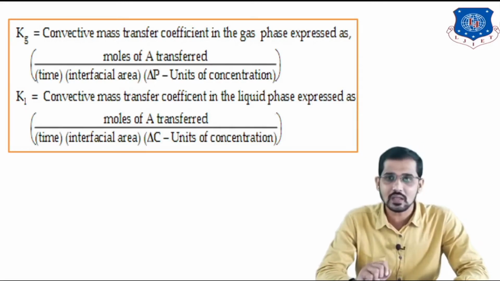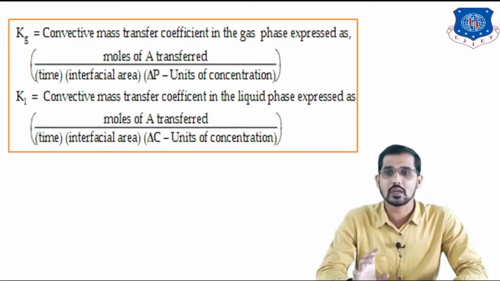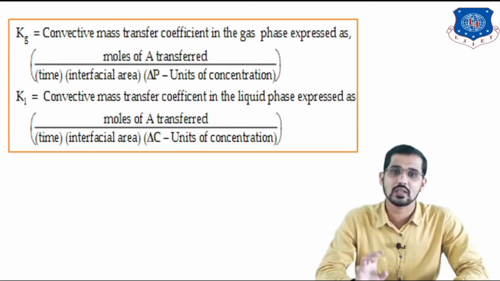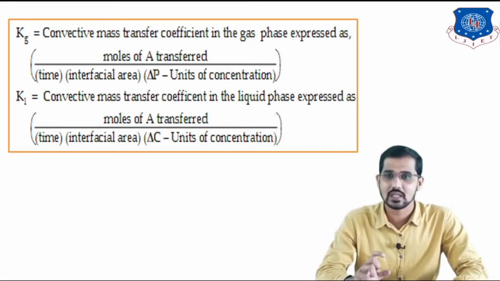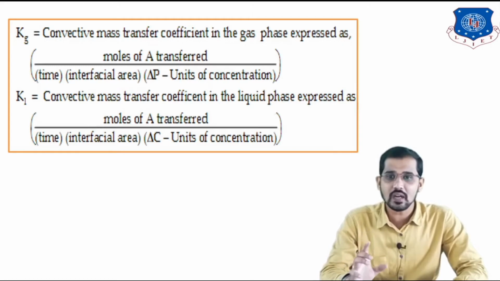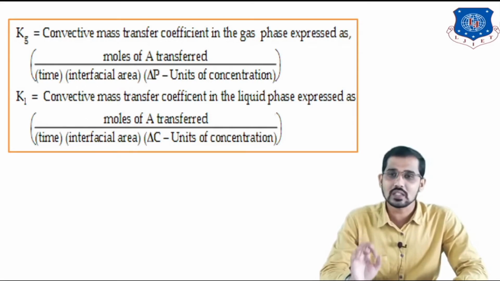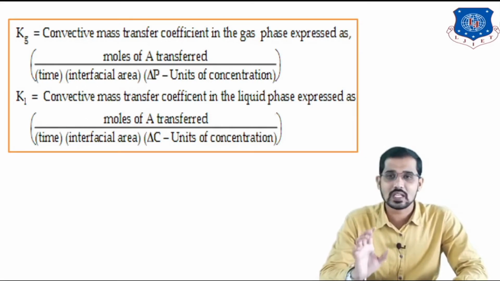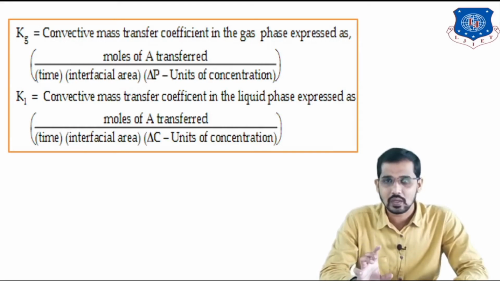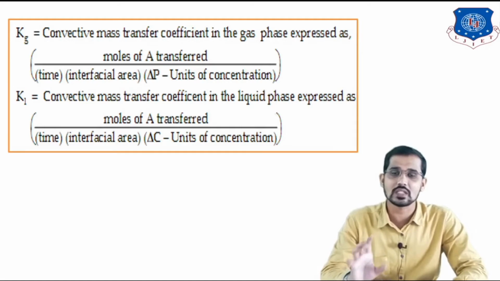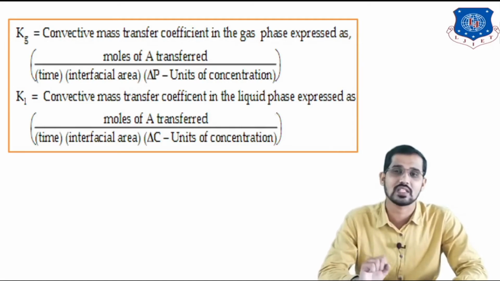You can see on the screen, capital Kg is the convective mass transfer coefficient in the gas phase, and it is expressed as moles of A transferred per time per interfacial area per delta P. So this is the expression for the convective mass transfer coefficient in the gas phase. For the gas phase we can write capital Kg, or capital Ky. It is the overall mass transfer coefficient for the gaseous phase.